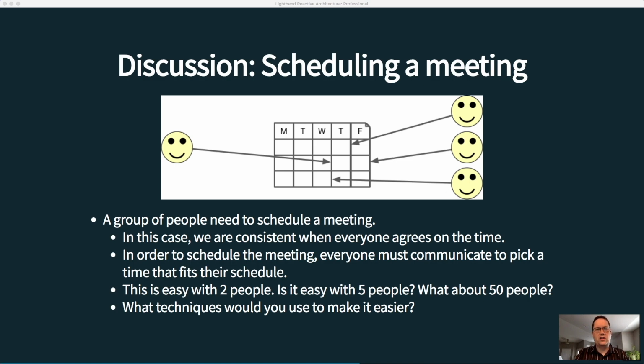So one of the questions that I want you to think about is, why does it get more complicated with more people? What is it about having more people that makes this problem harder? And then the other thing that I want you to think about is, what techniques would you use to make it easier? So I guess maybe the naive approach to this would be everybody calls everybody else, and then they agree on a time, and then they propagate that information amongst the rest of the group. But again, with a small group, maybe that's not too bad, but with a larger group, that gets really hard. So what would we do to make this easier if we wanted to simplify things?